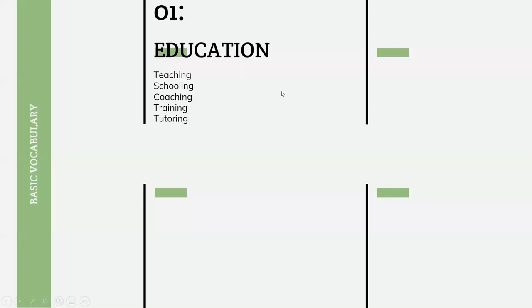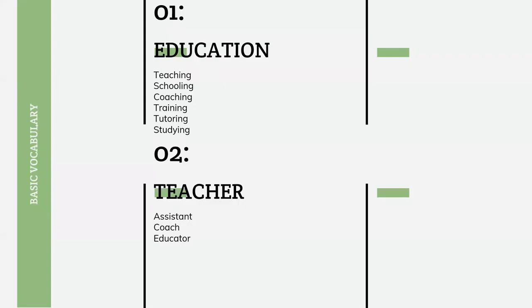Next is tutoring, and studying. These are words you can use in place of education. The second is teacher. It is a very common word that you may need to write in your essay writing. Rather than teacher, you can use different synonyms such as assistant, coach, educator, lecturer, professor, trainer, tutor.